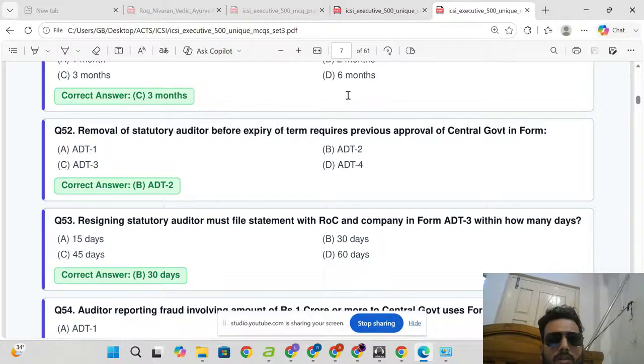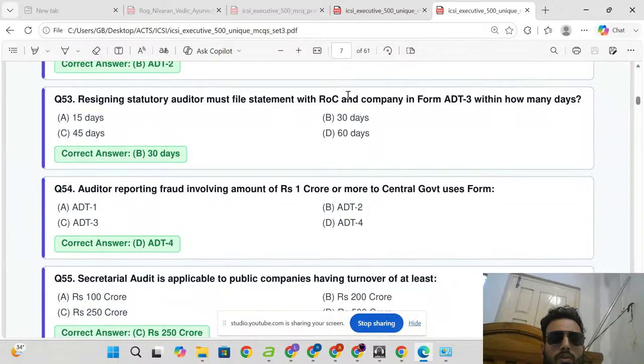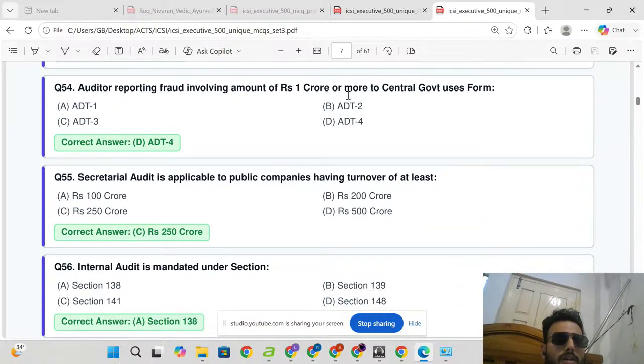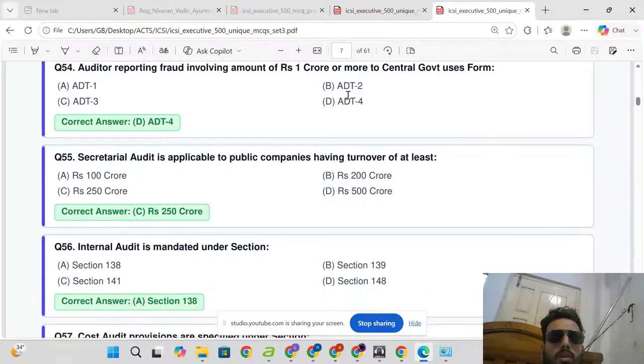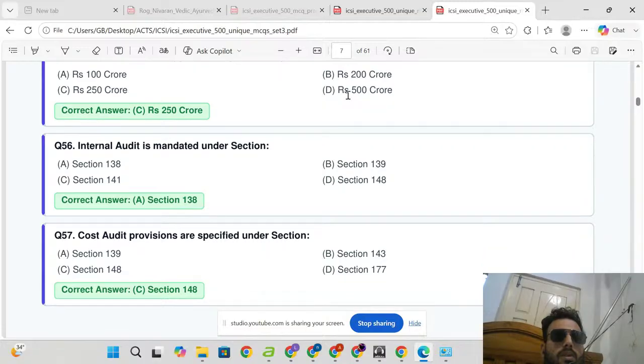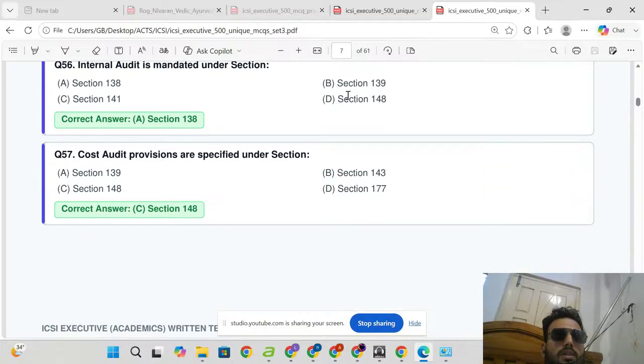Resigning statutory auditor must file statement with ROC and company in form ADT3 within how many days? 30 days. Auditor reporting fraud involving amount of 1 crore or more to central government uses form ADT4. Secretarial audit is applicable to public companies having turnover of at least 250 crore. Internal audit is mandated under section 138. Cost audit provisions are specified under section 148.